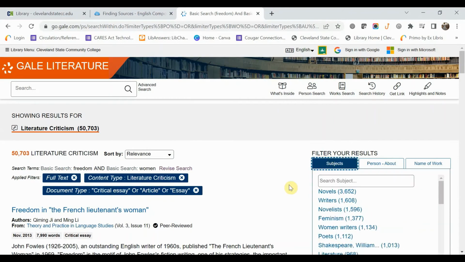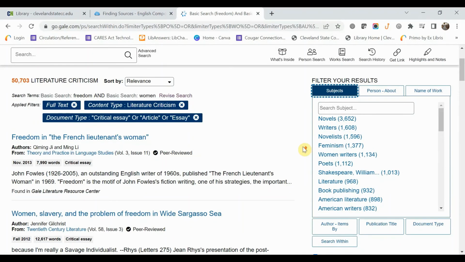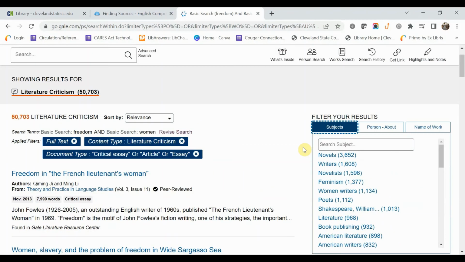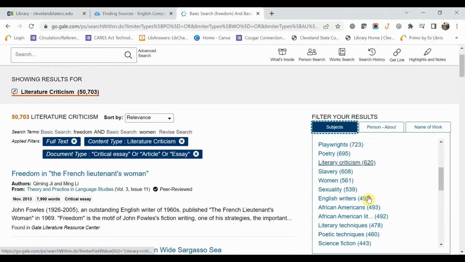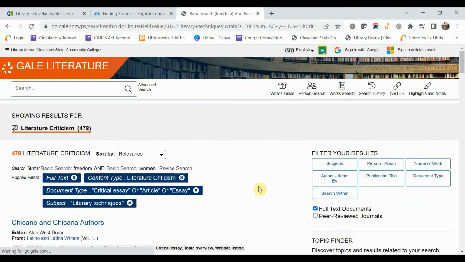And then you can start looking at subjects. This is a play, so we had put freedom and we had put women in. Maybe we want to put play in and see if that will bring it down a little bit. You can scroll through this and see what else you might be able to find to narrow things down by. Let's just put literary techniques, and you can see we've gone from 50,000 results to 478 results, and that's certainly much easier for us to go through.